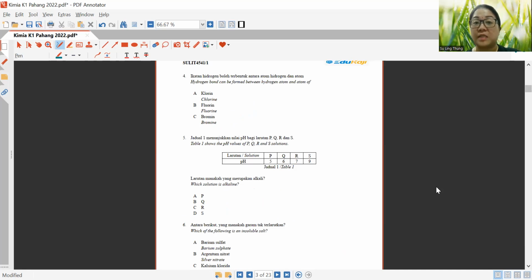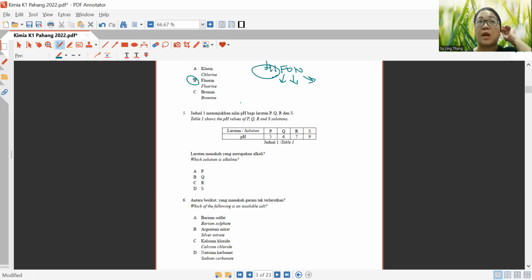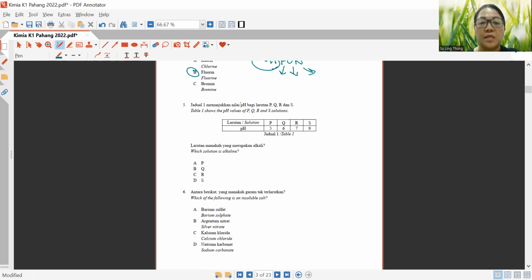Now next let's look at question 4. Hydrogen bond. What's a hydrogen bond? Hydrogen bond can be formed between hydrogen atom and atom of. Normally I will ask students to memorize hydrogen, fluorine, oxygen, and nitrogen. So the answer is B, fluorine. Now let's look at question 5. It's quite straightforward. The question is not like beating around the bush so far.